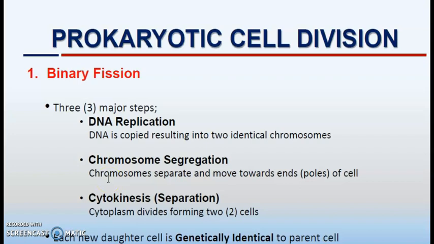In binary fission, there are three major steps. The first one is DNA replication. Here the DNA is copied resulting in two identical chromosomes. The next step is the chromosome segregation. Here the chromosomes separate and move towards the ends of the cell. And the third step is the cytokinesis. In this, the cytoplasm divides forming two cells, and each new daughter cell is genetically identical to the parent cell.